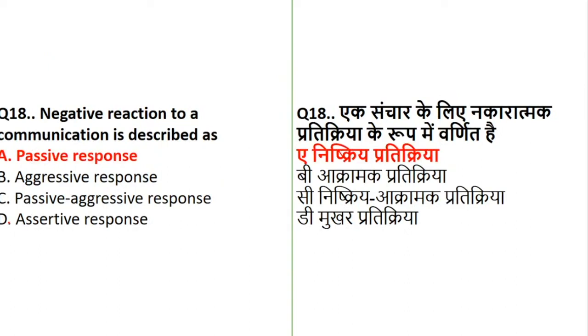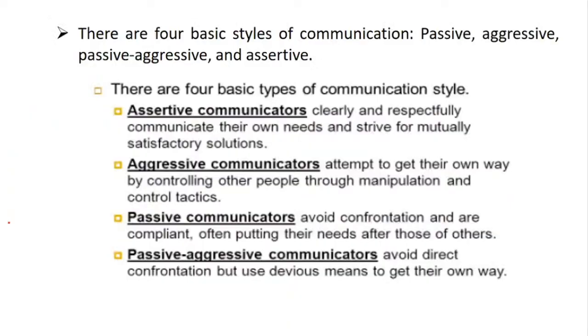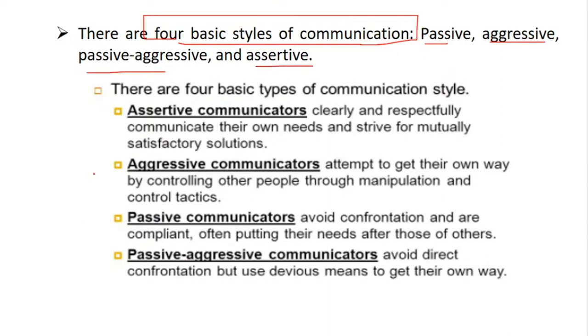So negative reaction to a communication is called as passive response. Passive. Now see, I have just taken a small screenshot because this was available only directly in the book. So I'll help you understand the four styles of communication: passive, aggressive, passive aggressive, and assertive. When I say passive, I'll go with passive first. They avoid confrontation and complain, often putting their needs after those of others. So this is something where they always have complaints or grievances. So negative means the one which is passive.